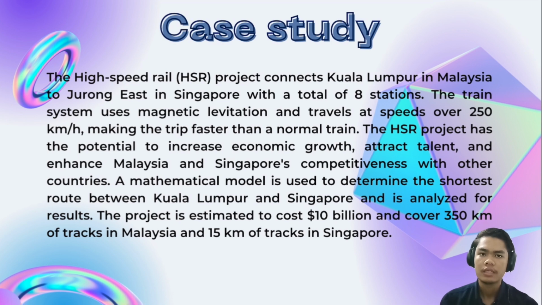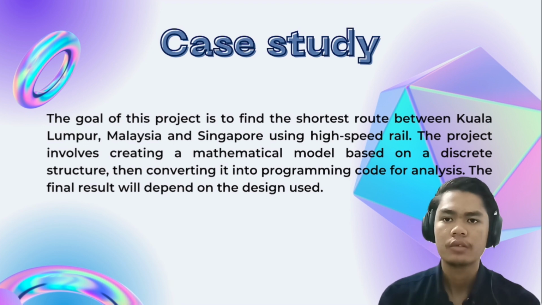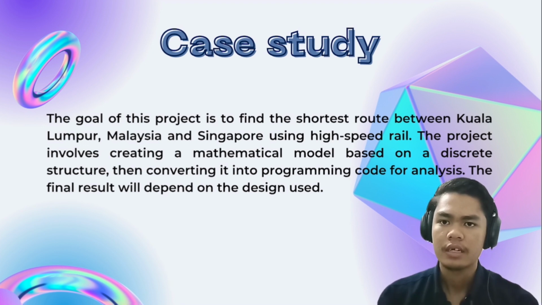This project has 8 stations, starting from Kuala Lumpur, Putrajaya, Seremban, Ayer Keroh, Muar, Batu Pahat, Iskandar Puteri, and Jurong East in Singapore. That is the last station.